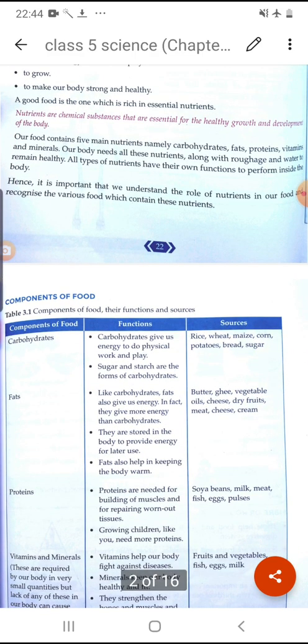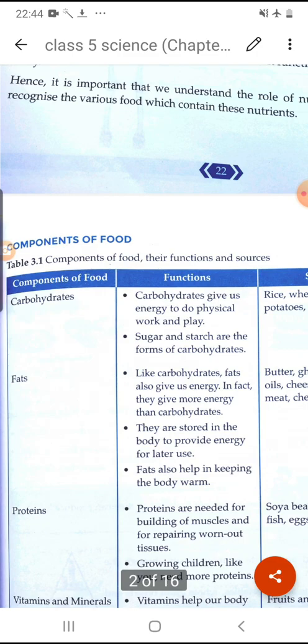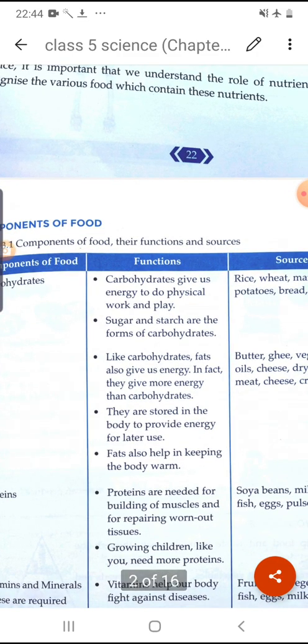Okay, so now let's see what are the functions of these components and what are the sources of these essential components. So the first one is carbohydrate. What is the function of carbohydrate? Carbohydrate gives us energy. Why do we need energy? We need energy to do any physical work, for play.